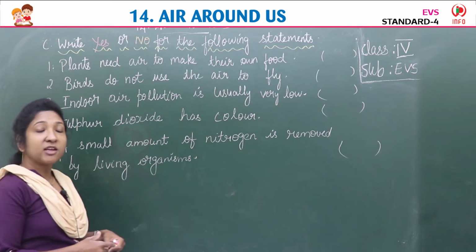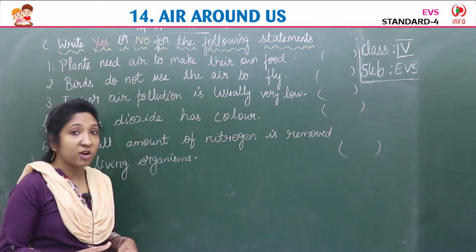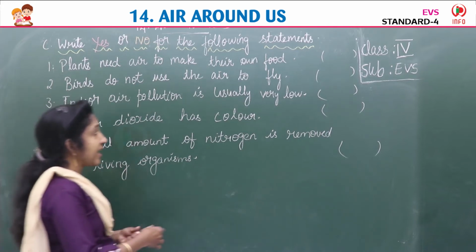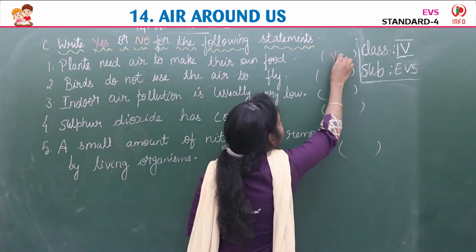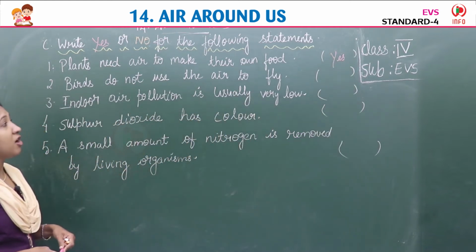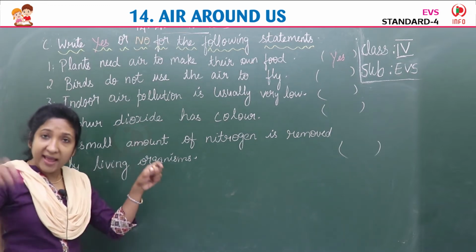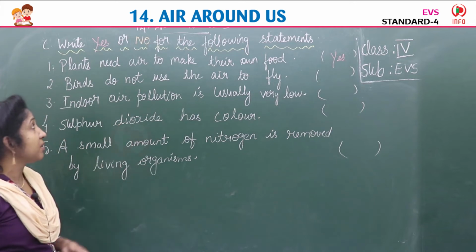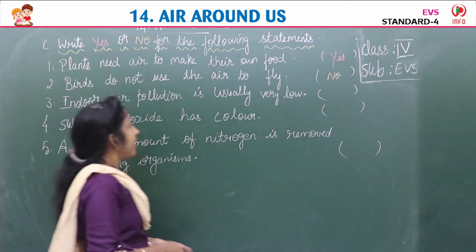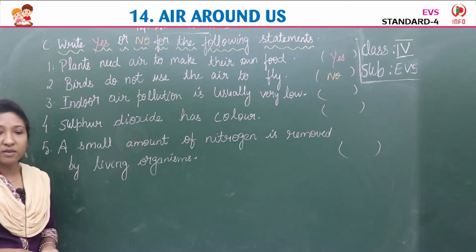Do plants need air to make the food? Yes or no? The statement is right or not? The statement is correct. So we have to write yes. Yes, plants need air to make food. Then second, birds do not use the air to fly. Birds do not use air. They need air to fly, isn't it? So the given statement is wrong. So write no. Now third one, indoor air pollution is usually very low.